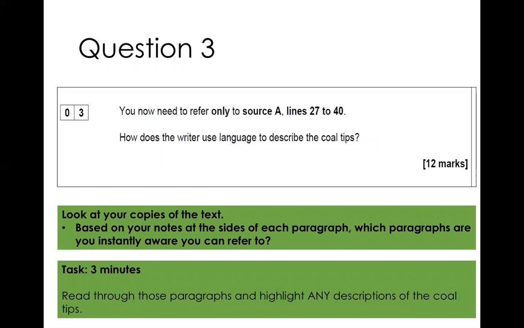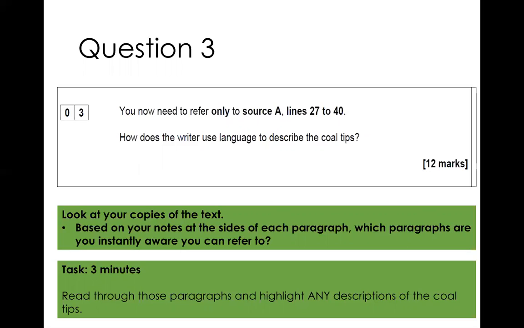So this is the question for question 3. You now need to refer only to source A. Question 3, we are only looking at source A. These are some of the key things you need to pick up from the question, so get used to identifying these little ideas. Source A, lines 27 to 40. Those are our keywords in that first line. And the question, how does the writer use language to describe the coal tips? We're just focusing on the coal tips. Language, describe, coal tips are keywords there. And there's a 12-mark question, so we want to aim to spend about 12 marks answering it.